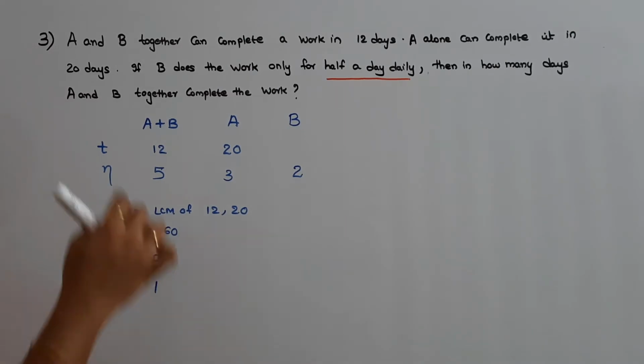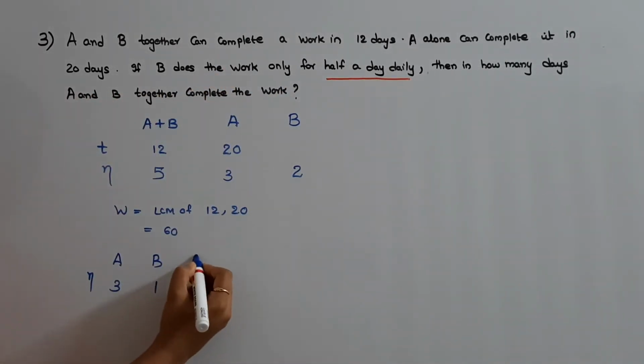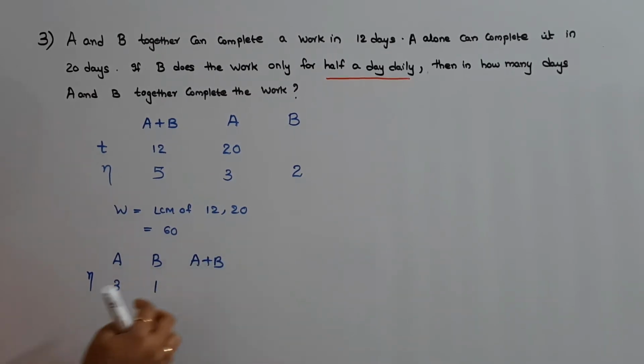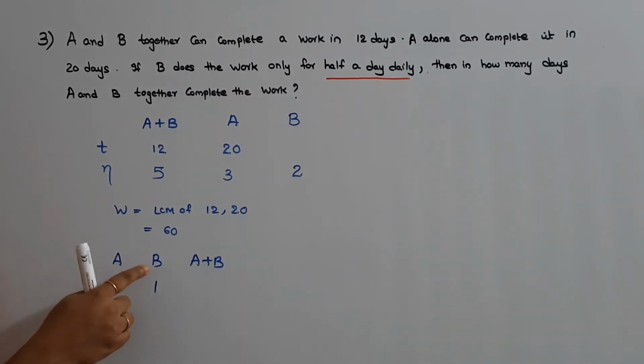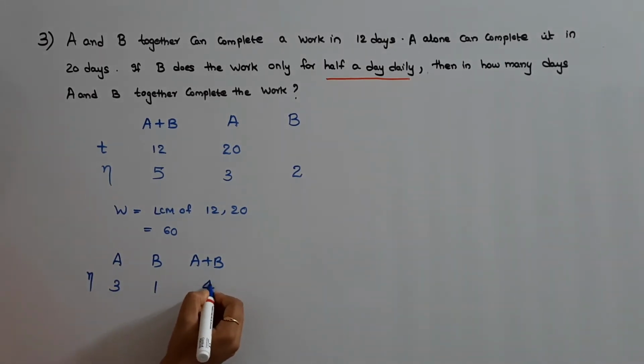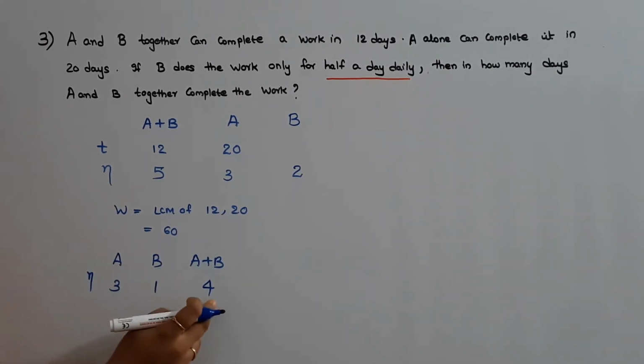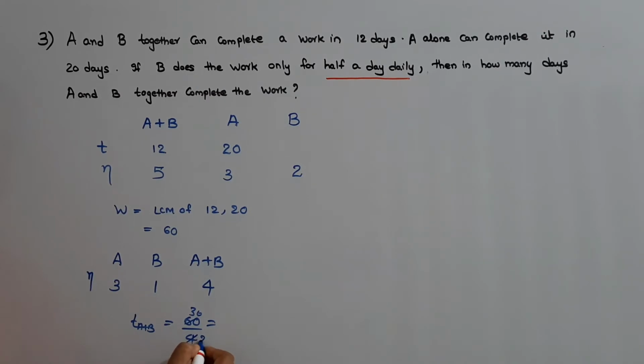Now they are asking what is the time taken by A and B together to complete the work. If efficiency of A is 3 and efficiency of B is 1, what will be the total efficiency? That is 3 plus 1 is equal to 4. We know that work done is 60 and total efficiency is 4. Hence time taken by A plus B will be equal to 60 divided by 4. That is 15 days is the answer.